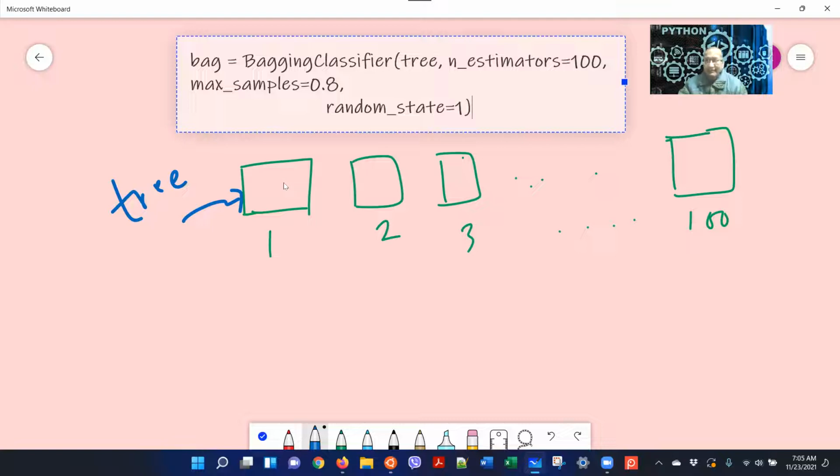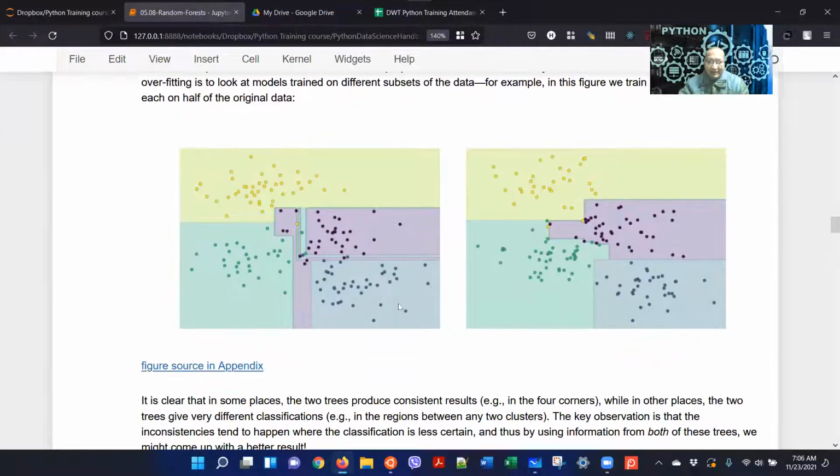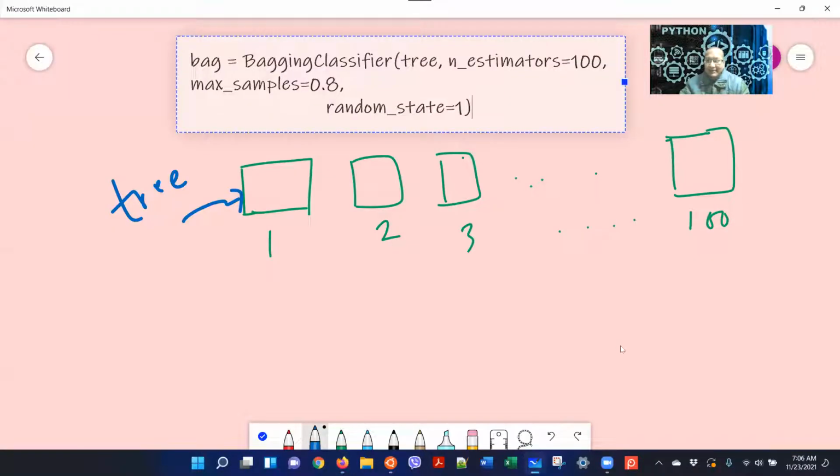Decision boundaries, the regions, it gives, just like we did above. So each one will give a decision result, each one gives its own result. Does it make sense? So far, making sense or not?